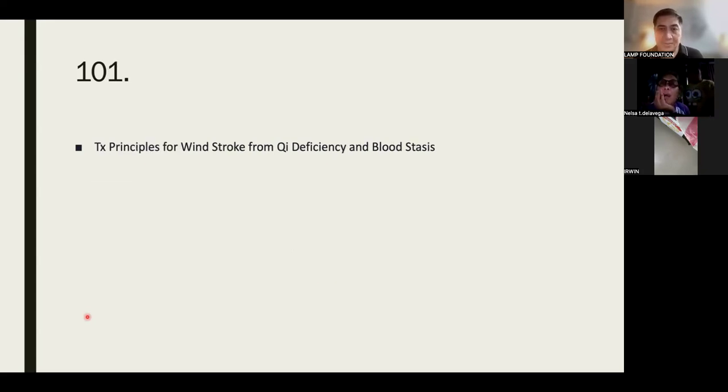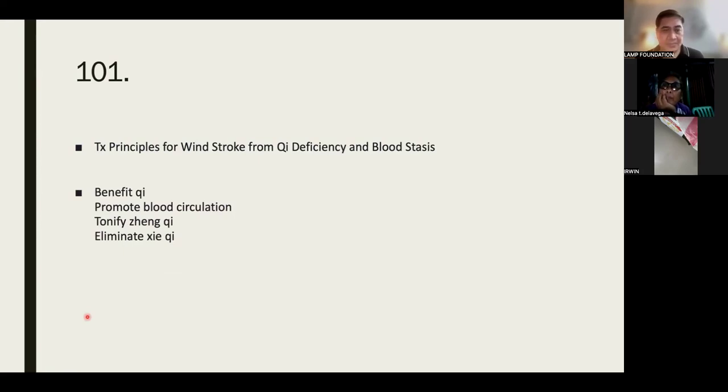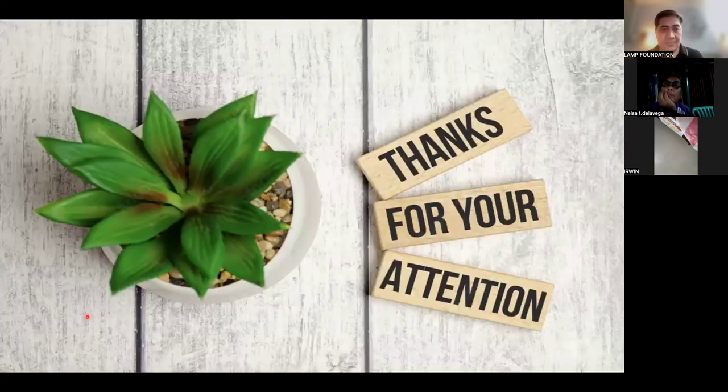Treatment principles: benefit the qi, promote blood circulation, tonify the zheng qi, eliminate the pathogenic qi.